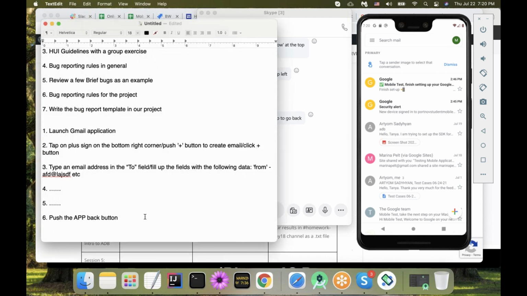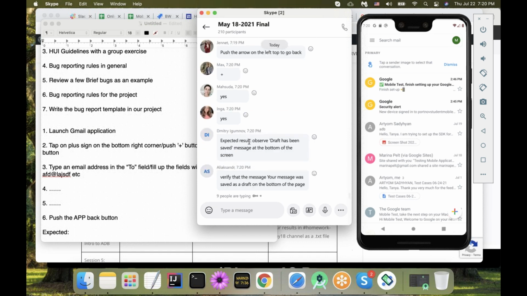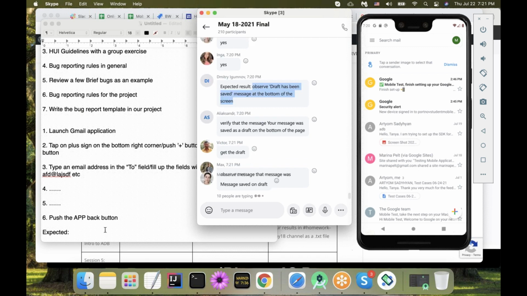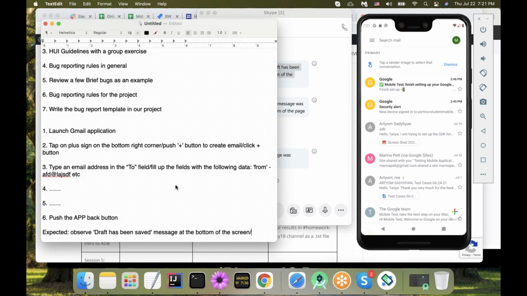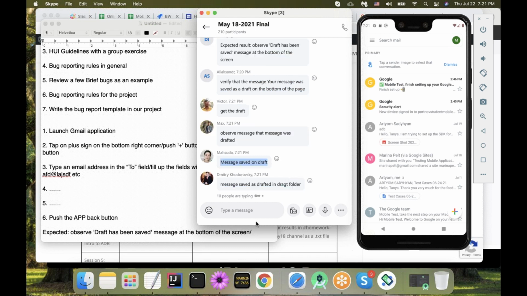I pushed it, and I have to provide my expected results. So what is my expected result? We know that I was waiting for this message. So how would you phrase your expected? That's how to say the message at the bottom of the screen. Okay. Message saved as draft would be probably too broad because